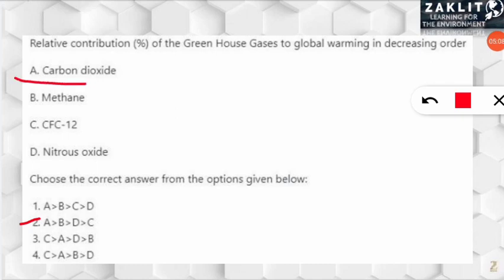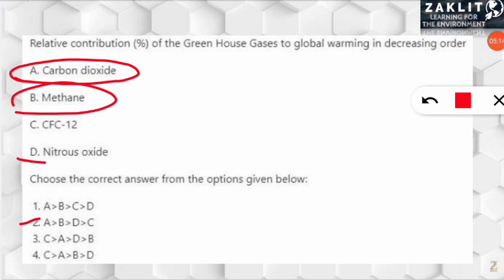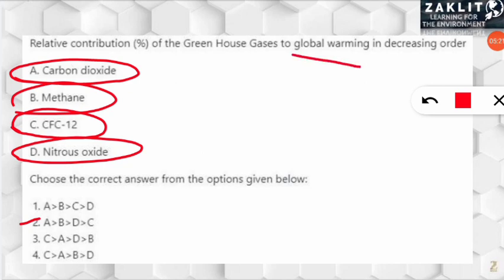So carbon dioxide is the maximum contributor to global warming. Next will be B, that is methane, followed by nitrous oxide, and finally it will be CFC12, which is contributing to global warming the least among all these 4 gases. You should note it down. This will also be important for further examinations.